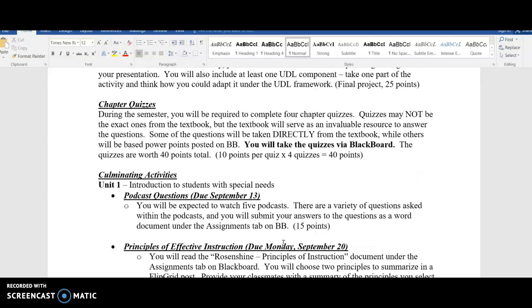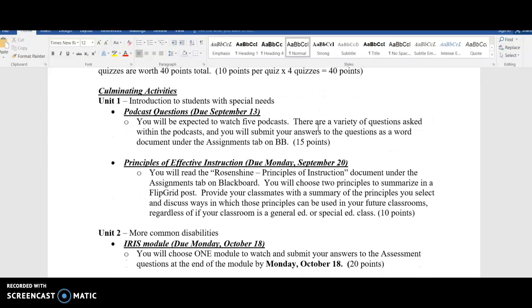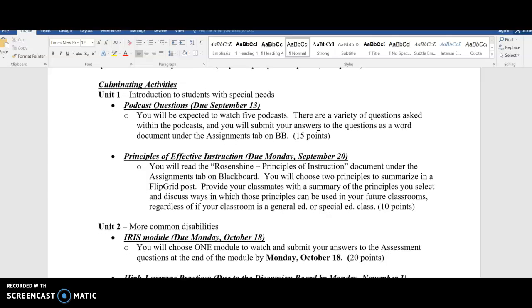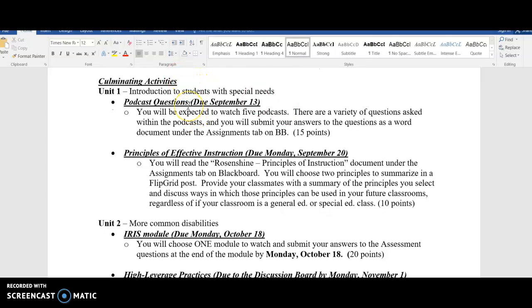Okay, chapter quizzes. You will take 4 chapter quizzes: quiz 1, chapters 1 and 2; quiz 2, chapters 3, 4, and 5; during the semester on Blackboard. There are also some other activities that you will do. So you will listen to some podcasts. I say watch, listen, whatever word you want to use, but you will have them playing on your screen.